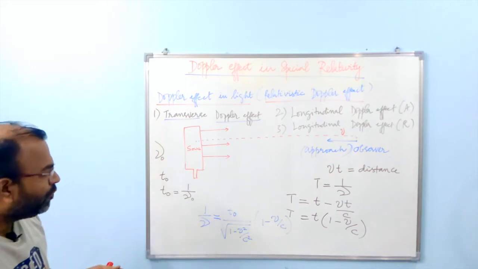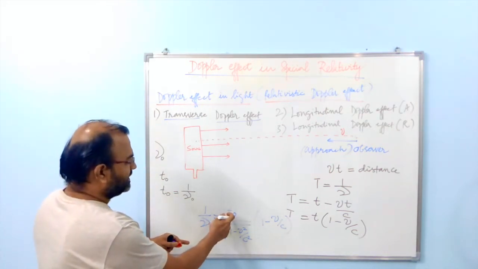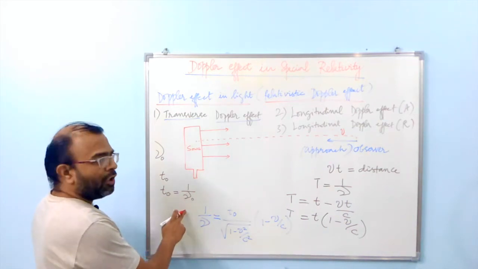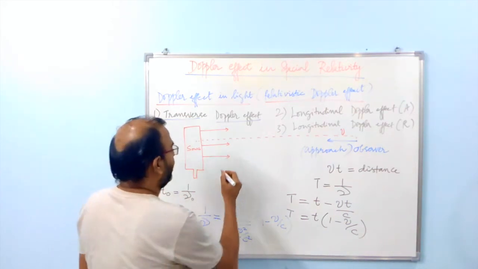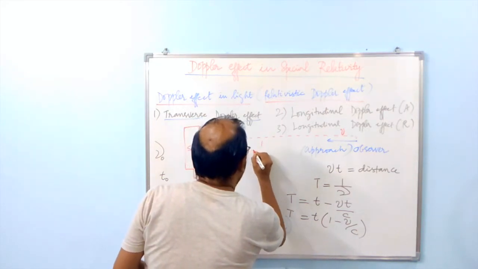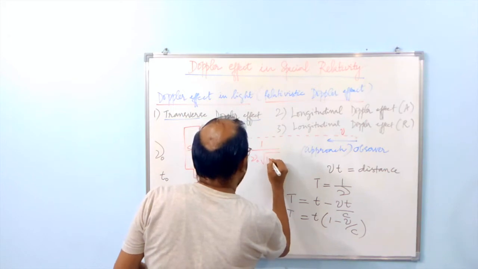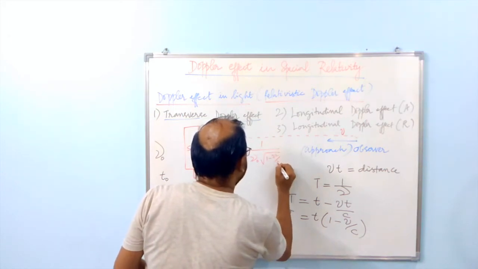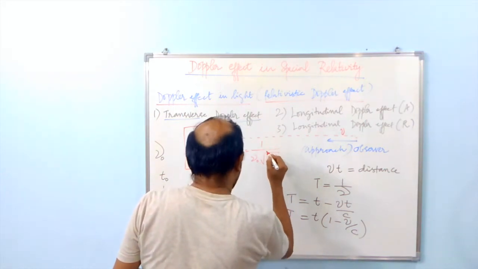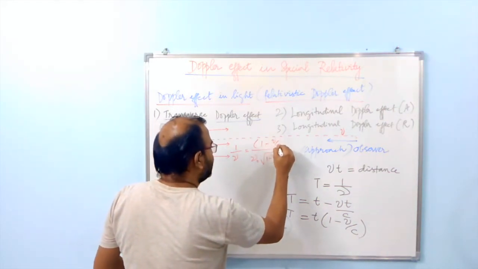Right? So one can go ahead and continue the equations here, because this t naught is again going to be equal to 1 over nu naught. So if I write 1 over nu is equal to 1 over nu naught times square root of 1 minus v squared over c squared, and I have what in the numerator? I have 1 minus v over c in the numerator.